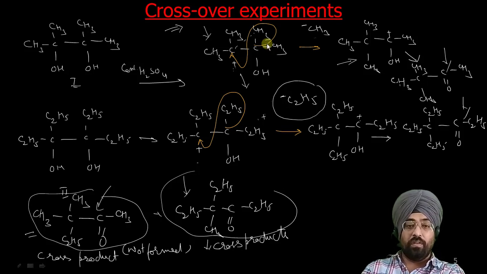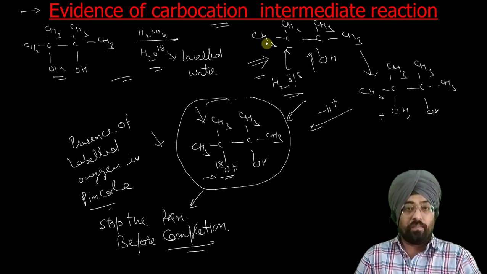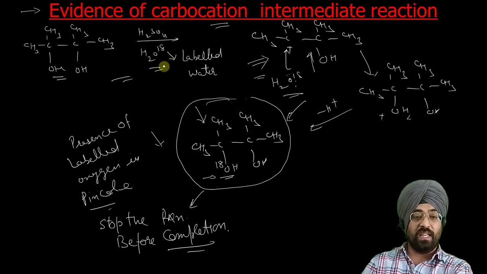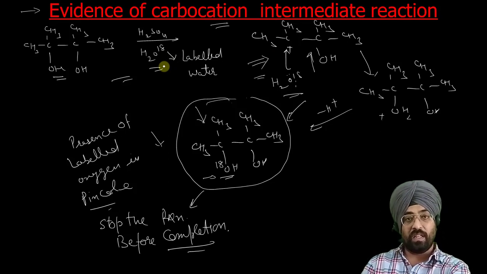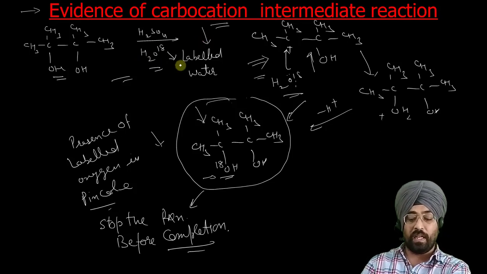So that is how you validate your proposed mechanism. So these are some steps by which we can validate our proposed mechanism. So basically we give two pieces of evidence. First, crossover experiments. Second, the evidence for this carbocation intermediate.